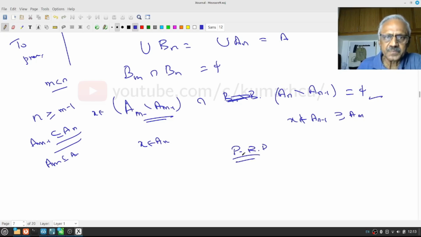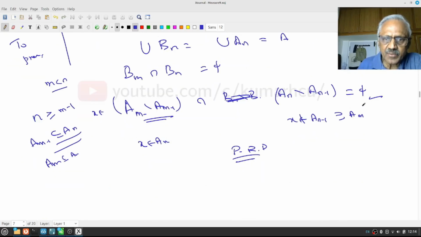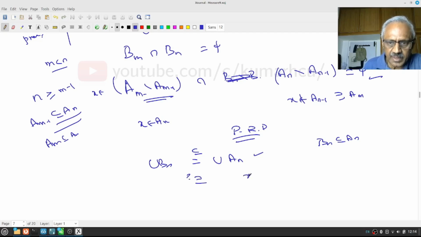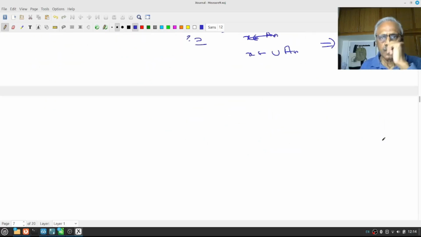Pause, review, proceed. Okay. Therefore, we have proved this pairwise disjoint. Second thing I want to show is union Bn is union An. Notice that one direction is clear because each Bn is a subset of An. Therefore, their union will be contained in the union of An. So I have to prove the other way. Let x belong to the right side, the union An. I want to say x belongs to some Bn. Look at the picture.